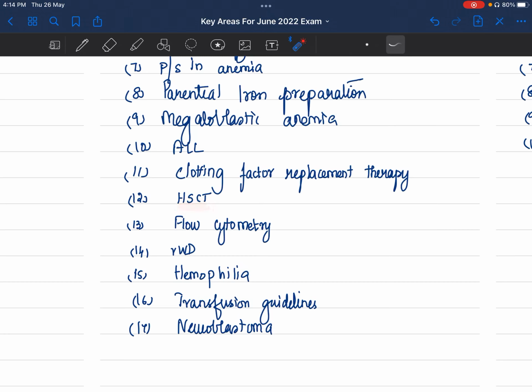Hematopoietic stem cell transplant, bone marrow transplant, they can ask. Flow cytometry, important. They can ask in a particular disease or in a particular system, how is it applied. Von Willebrand disease. Transfusion guidelines, you should know for RBC, your FFP, your platelet, your cryoprecipitate. Everything you should know. They can ask any one separately, or they can ask a generalized question like transfusion reactions.